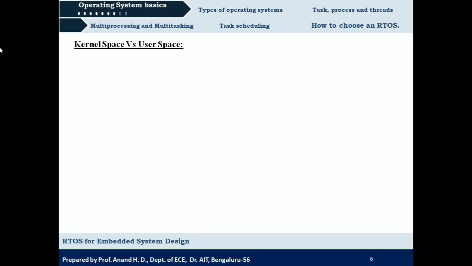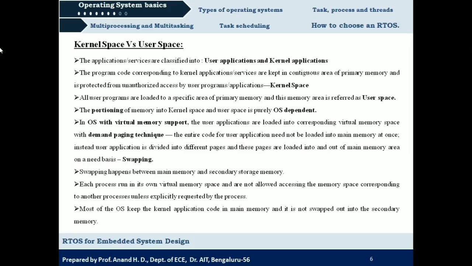Okay. So next we have kernel space and user space. Kernel space versus user space. Any application that we run on an operating system can be categorized into two types: either a kernel application or a user application. A kernel application will be related to the operating system, and a user application will be the code we run over the operating system.